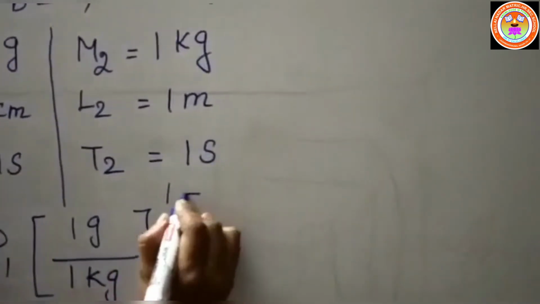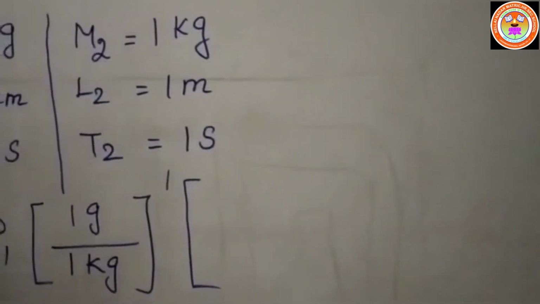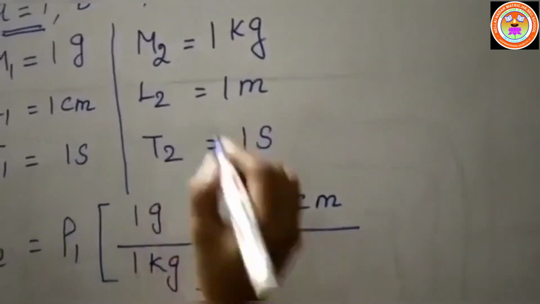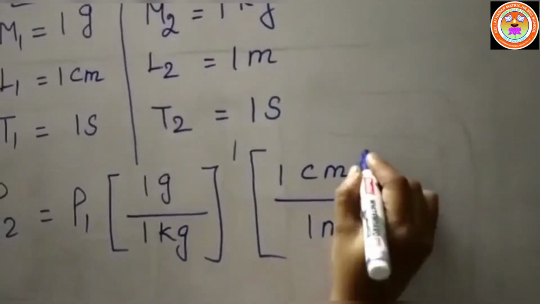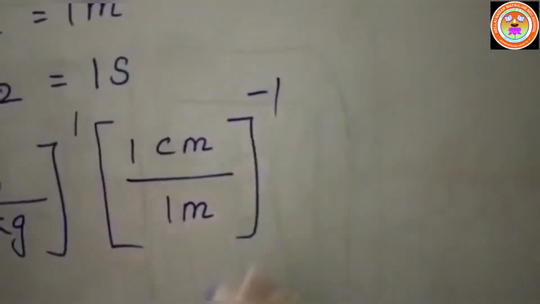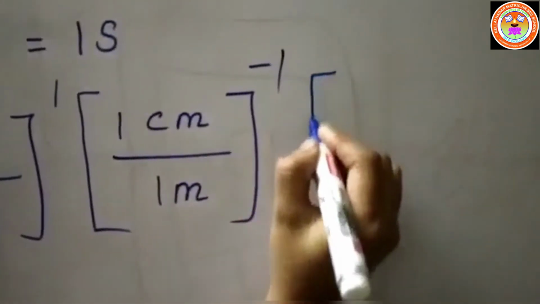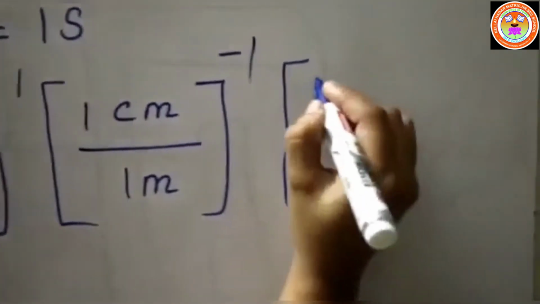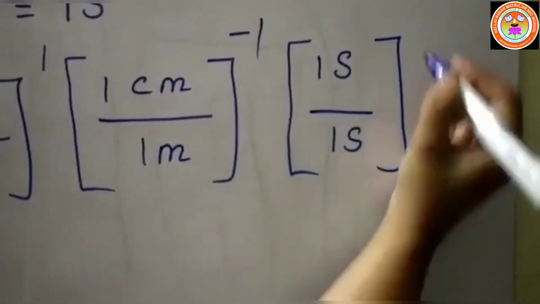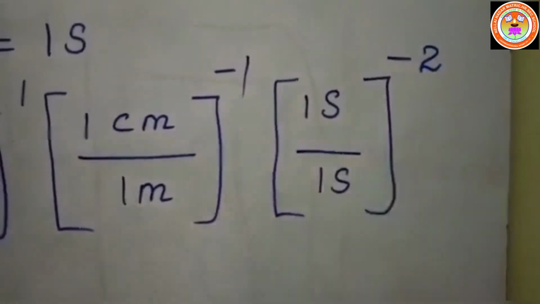Okay. Now we have to write the L1 and L2 values. L1 is equal to 1 centimeter divided by L2, which is equal to 1 meter, whole power B. What's the value of B? Minus 1. And we have to write the T1 and T2 values as T1 is equal to 1 second and T2 is equal to 1 second. What's the value of C? C is equal to minus 2.